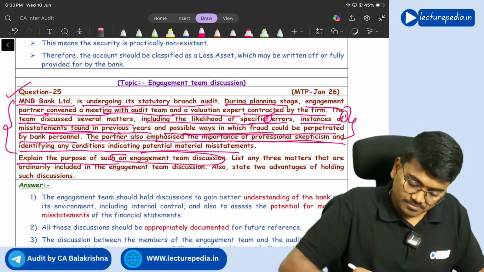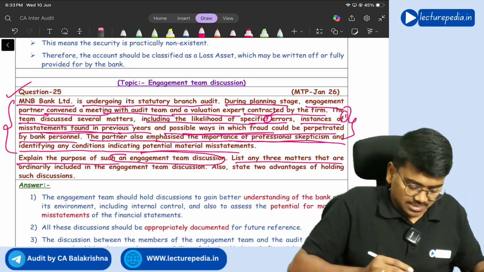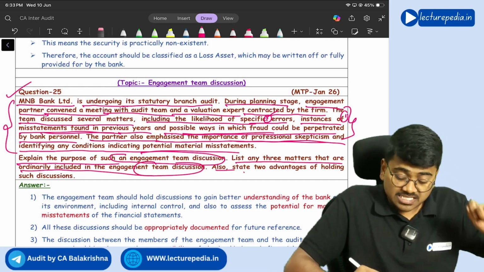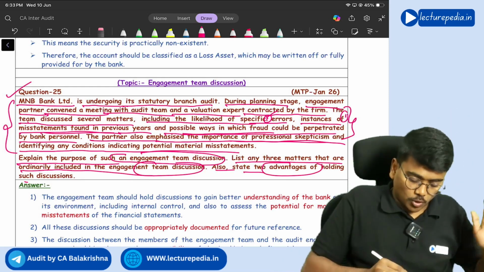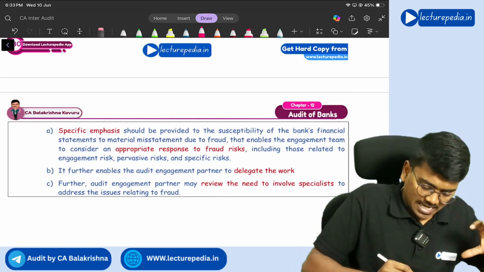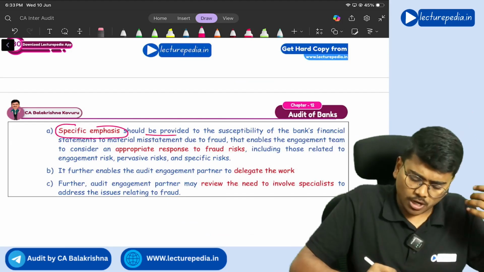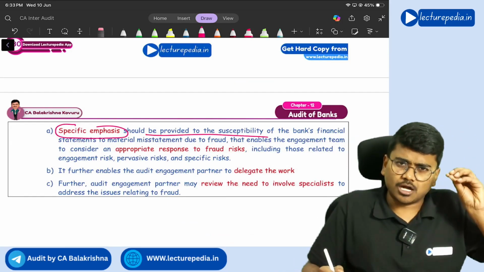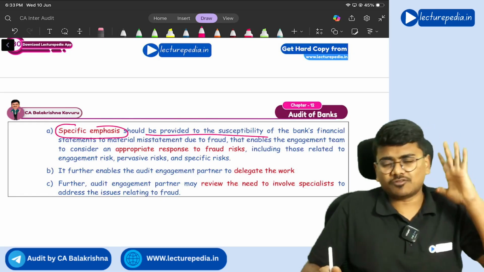Next, list any 3 matters that are ordinarily included in engagement team discussion. Also state 2 advantages of holding such a discussion. So what are the advantages of holding discussion? You can have specific emphasis on any items in the financial statements where the probability of a misstatement can occur.